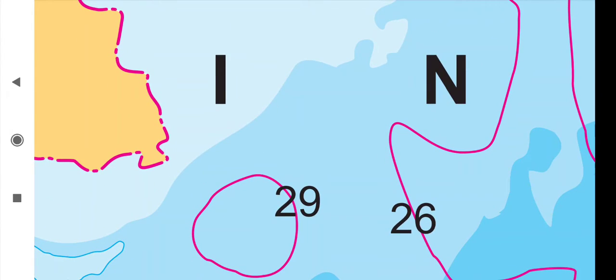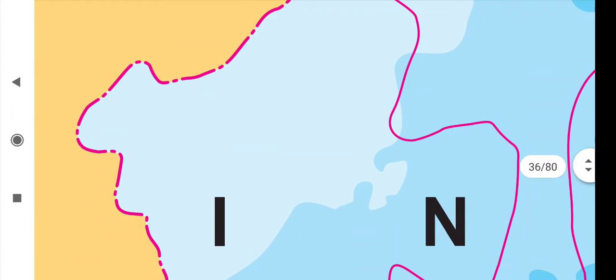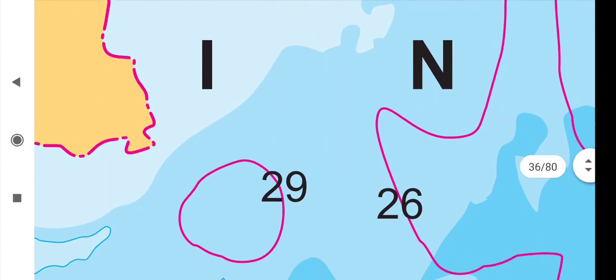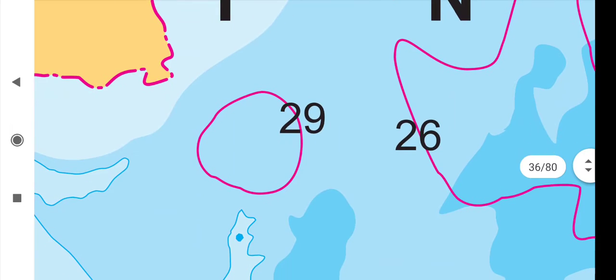So in the mainland of India we can find that winds get attracted here.